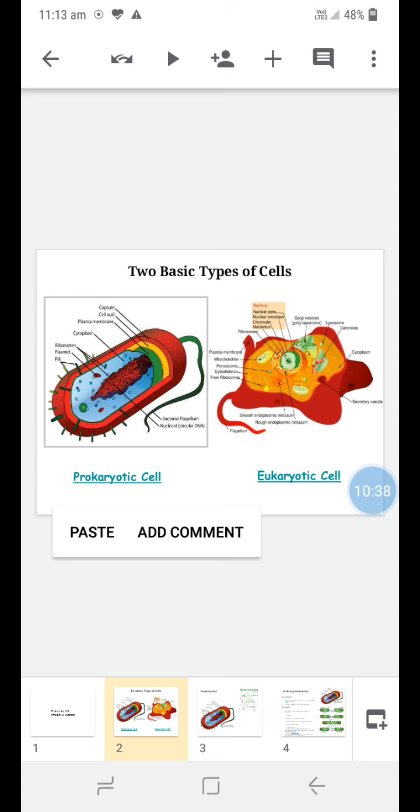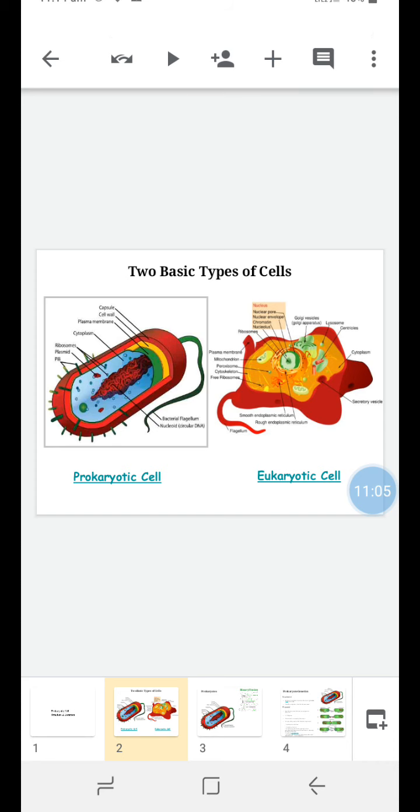There are two types of ribosomes. One is called 70S and the other is called 80S. These are the two large ribosomal units, and these 70S and 80S units are again made up of smaller subunits. 70S is made up of 50S plus 30S. These are the two small subunits of the 70S, and the 80S ribosomal unit is made up of 60S plus 40S. These are the two small ribosomal subunits of this 80S.